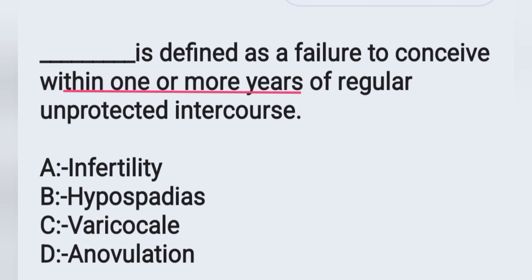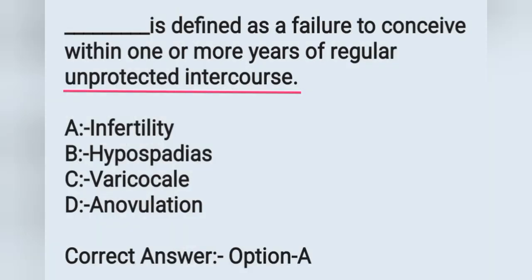And the next question: dash is defined as a failure to conceive within 1 or more years of regular unprotected intercourse. Options: option A infertility, option B hypospadiasis, option C varicocele, option D anovulation. And the correct answer is infertility. Failure to conceive within 1 or more years of unprotected intercourse is known as infertility.